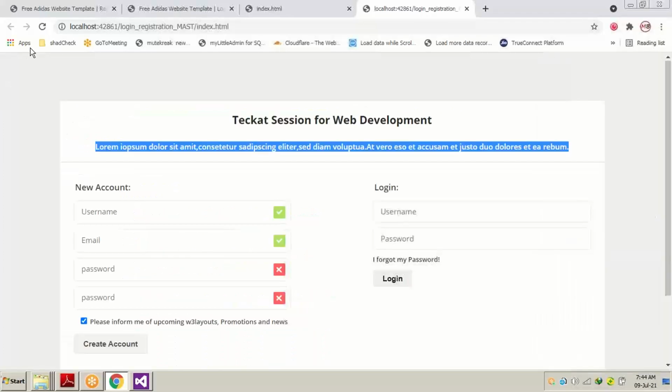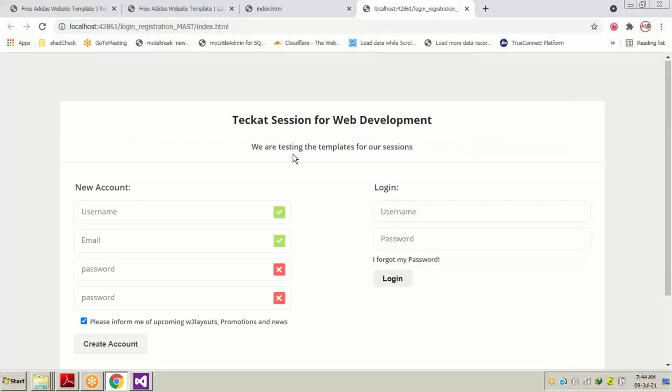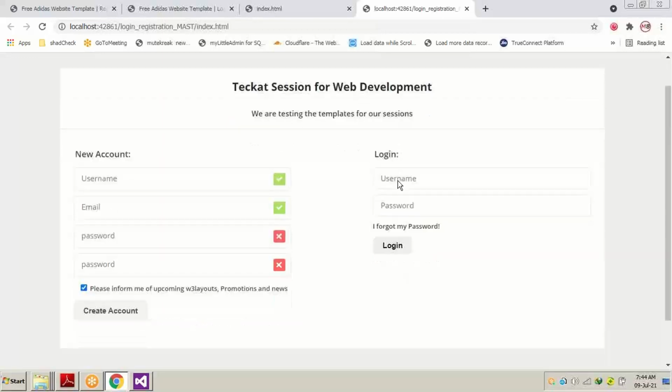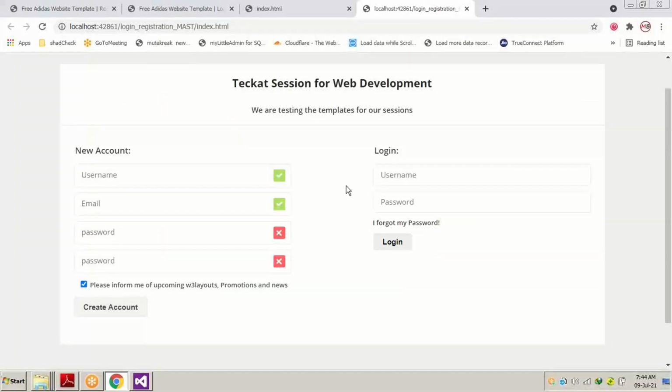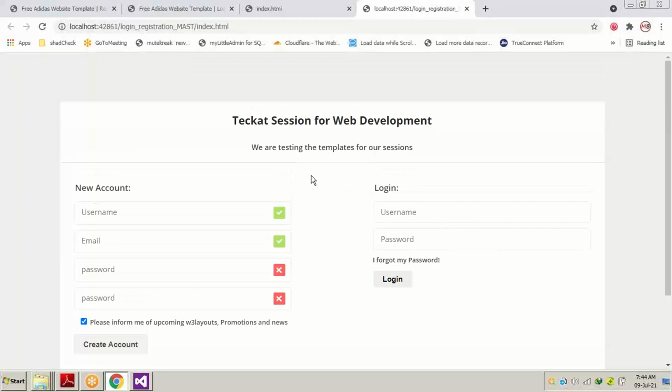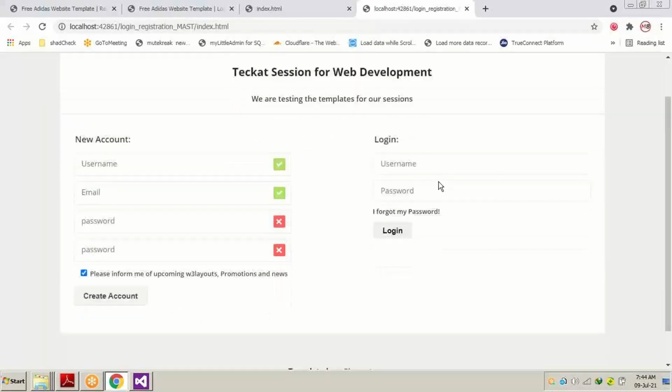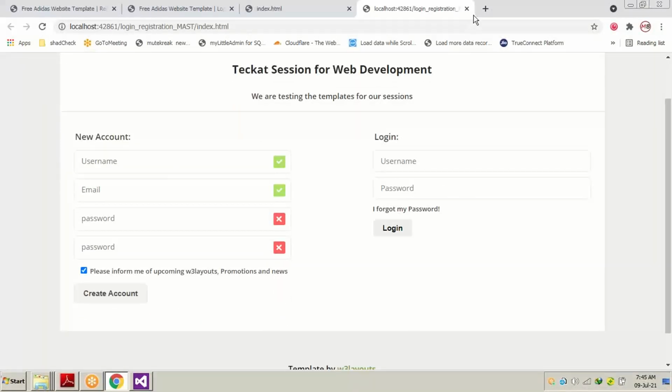We will save it and refresh the page, and you can see the changes we have applied on the HTML part on the screen. Most of all, these are the things we have to change inside the templates.